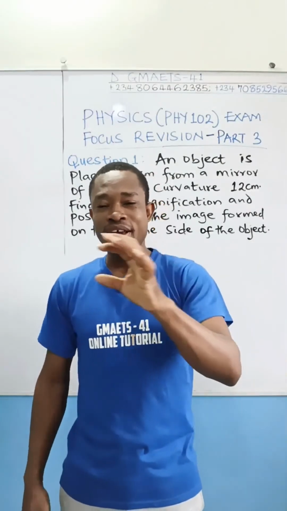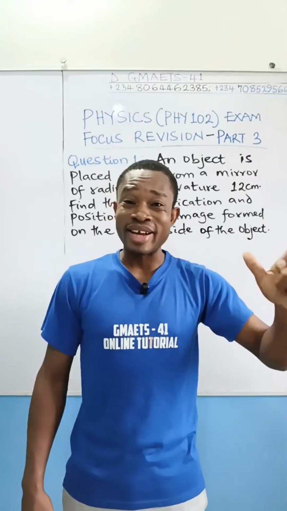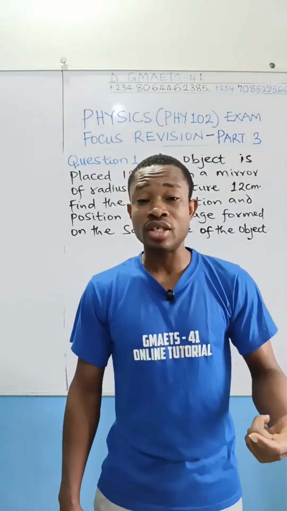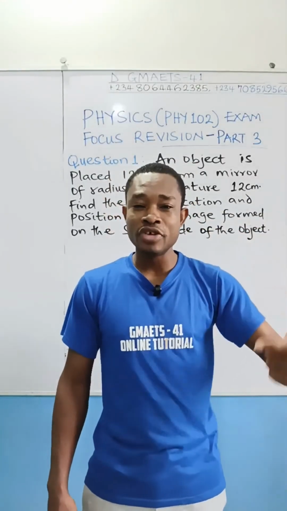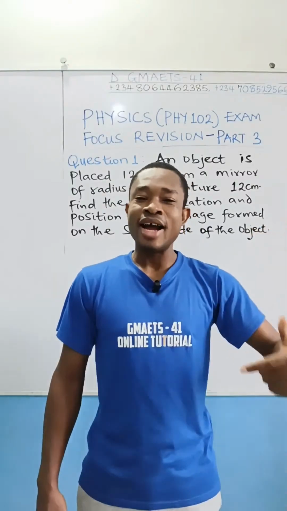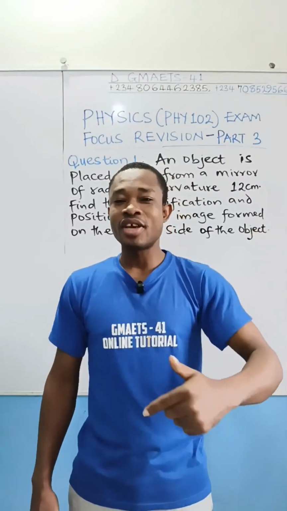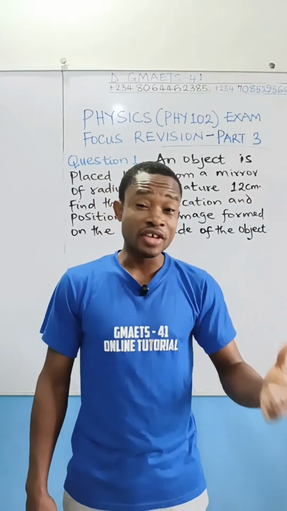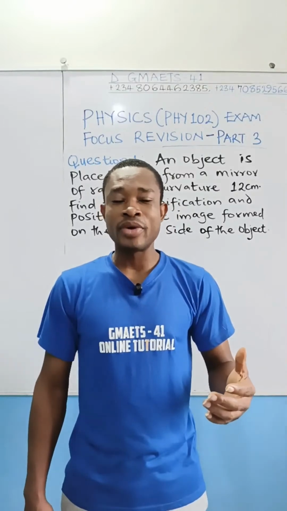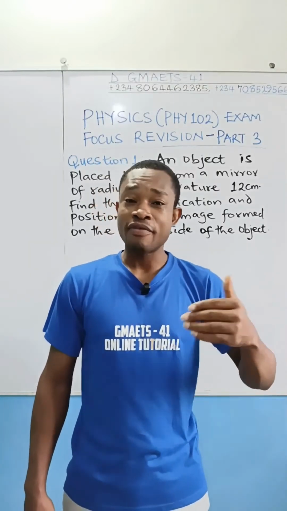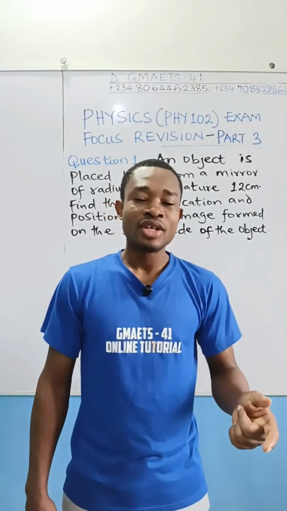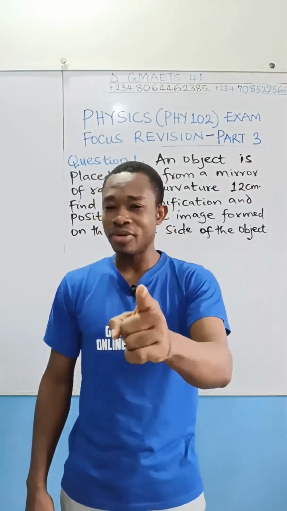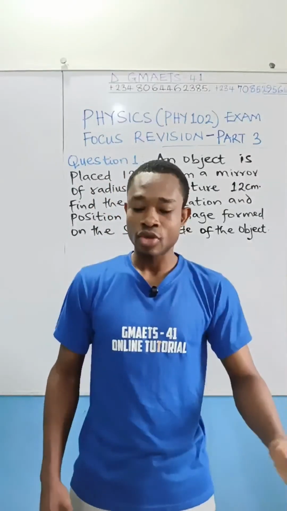And then we know that we have the electromagnetic spectrum. I use this acronym GXUV IMR. G is gamma ray, X is X-ray, U is ultraviolet ray, V is visible ray. Then we have I for infrared ray, M for microwave, and R for radio wave. Of course, this name I give to you is very important. Take note: GXUV IMR.